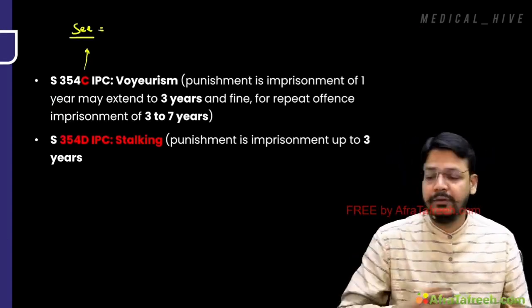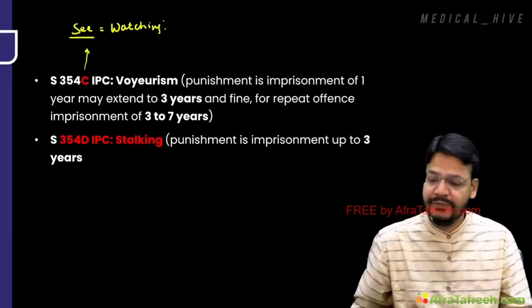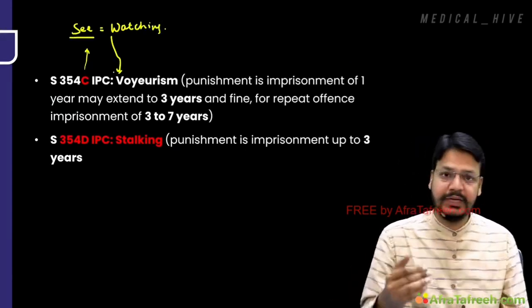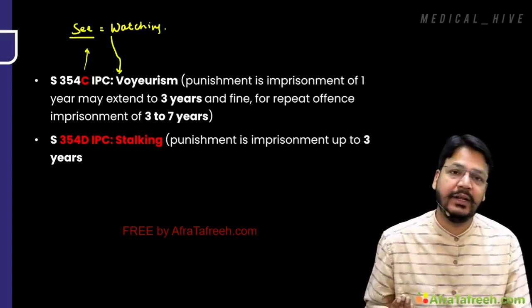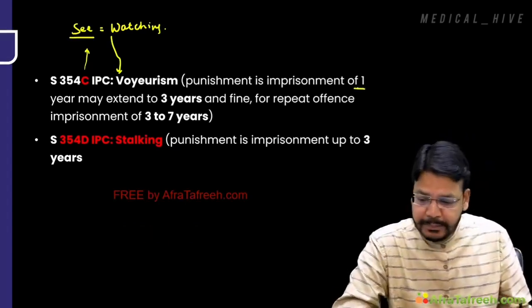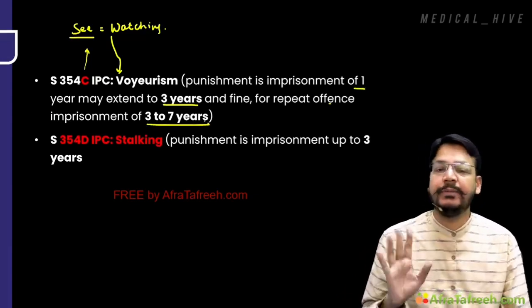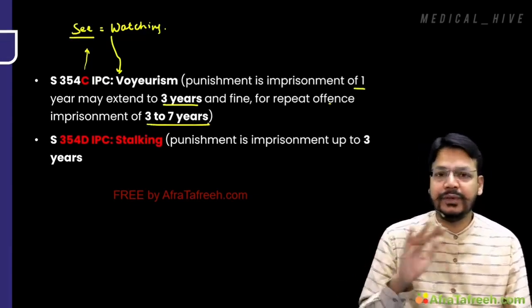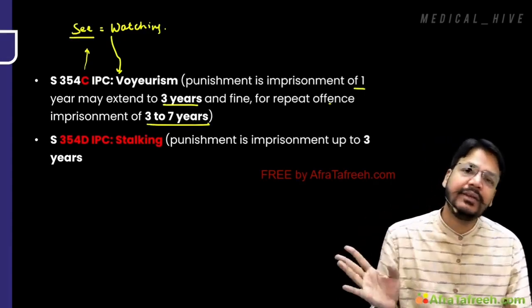If you see someone that is watching, that's a trick. V for watching, it's a V for voyeurism. If you see someone that is like naked, nude, or involved in the sexual activity, that is known as 354C. Here, punishment is 1 to 3 years and repeat offense 3 to 7 years. Very, very important. 1 to 3, 3 to 7. So here main C is the third alphabet, 3 year, 1 to 3, then 3 year, 3 to 7.